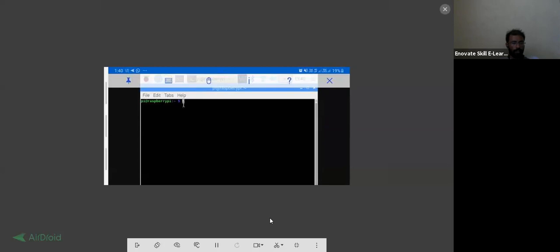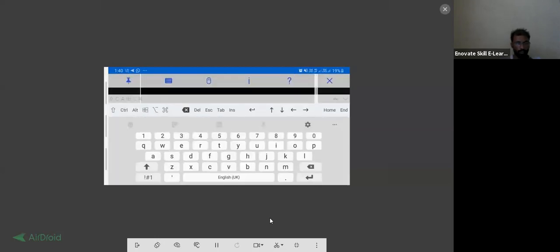You can use the keyboard also. This one is the keyboard, so I'm going to type sudo apt-get update. So when you do the update, it will update.